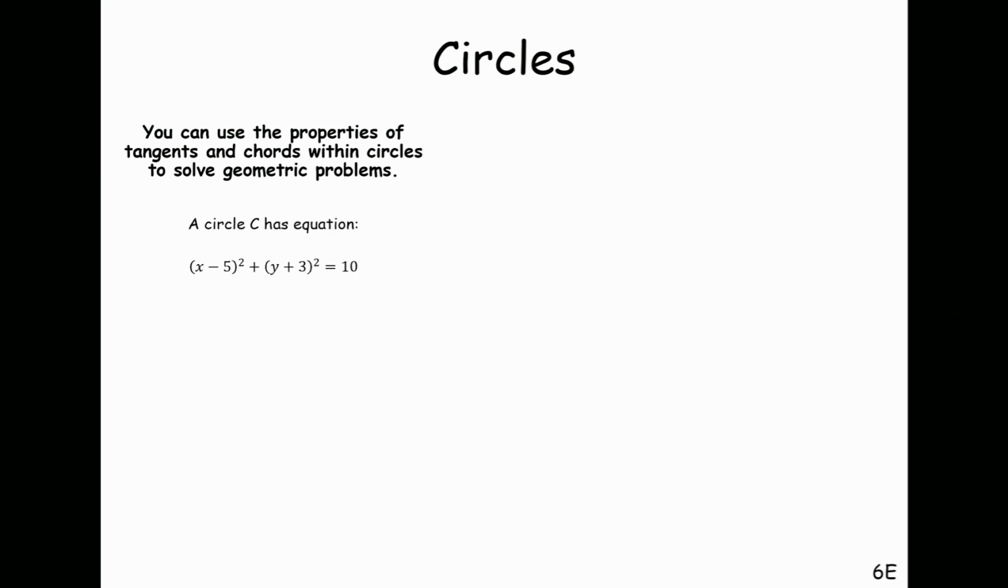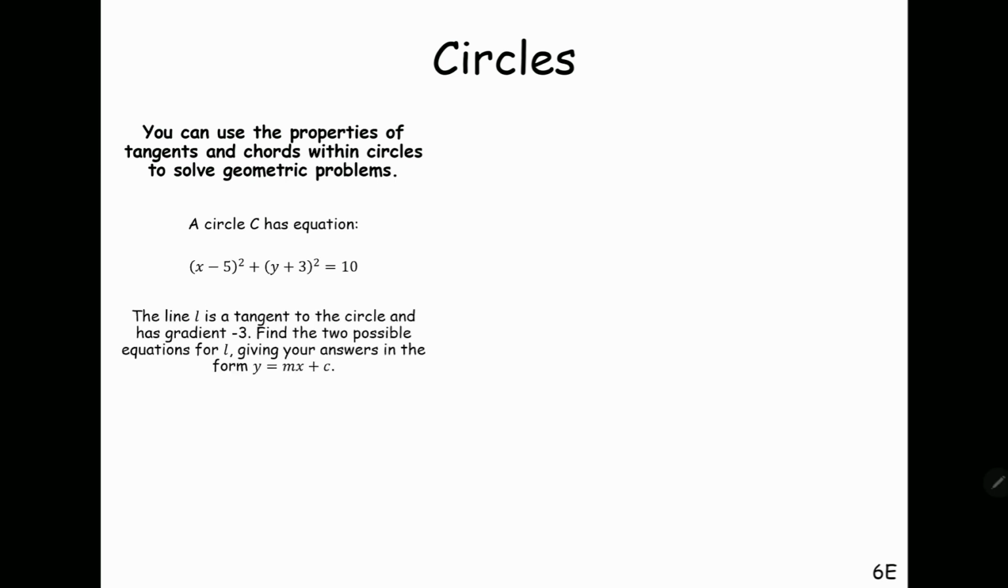Okay, so we have a circle whose equation is x minus 5 whole squared plus y plus 3 whole squared equals 10. The line L is a tangent to the circle and has gradient minus 3. Find the two possible equations for L, giving your answers in the form y equals mx plus c.